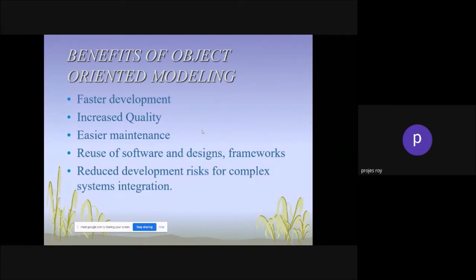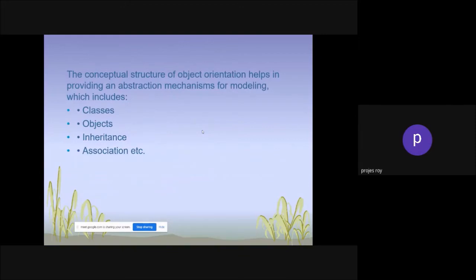When everything is done, then they start working on the coding. So there is no issue of changing code, because they have already examined the different deficiencies of the applications. That's why it's very popular.